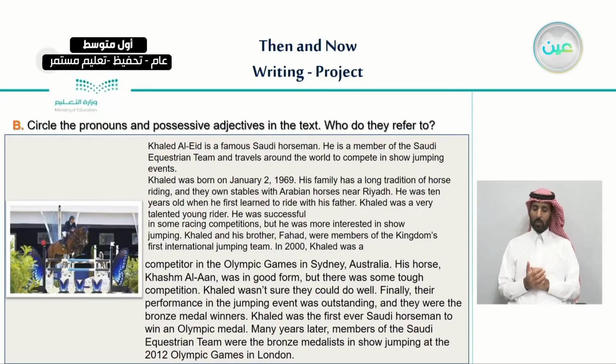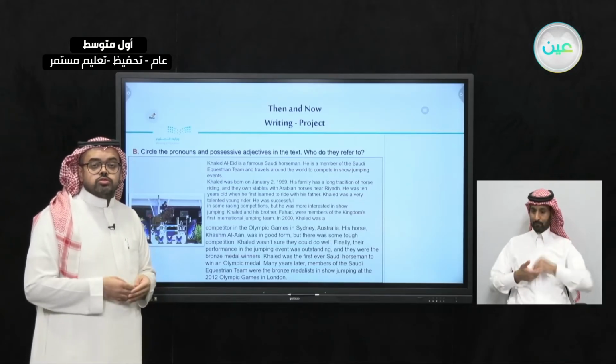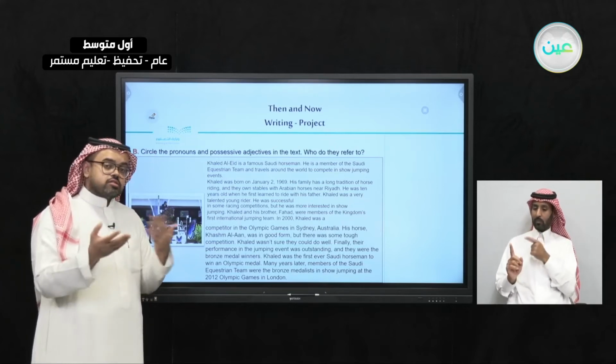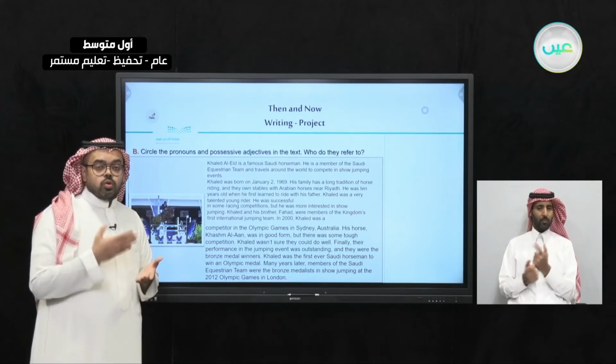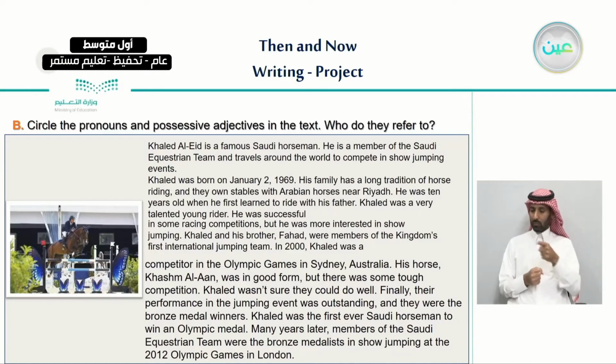And now on exercise B here, I would like you to circle the pronouns and possessive adjectives in the text and who they refer to. So here, I'm going to read this text for you, and when I finish reading, I would like you to help me in trying to circle the pronouns that were mentioned, and let's discuss together and talk about what or who each of these pronouns refers to.